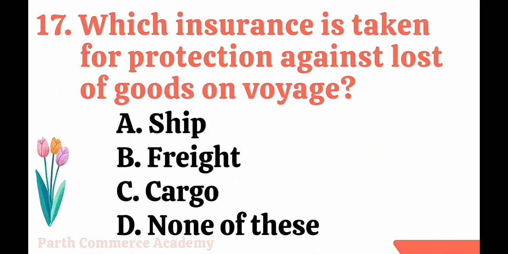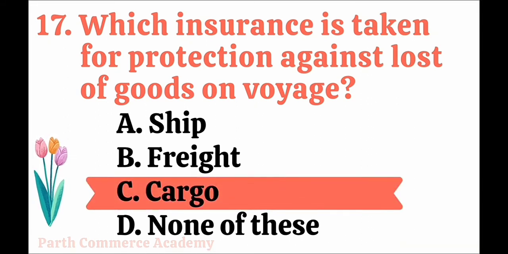Next is, which insurance is taken for protection against loss of goods on a voyage? Options are like this: ship, freight, cargo and none of these. So here when we are talking about goods lost on a voyage, at that time they are taking cargo insurance. So the correct option is option C, cargo.